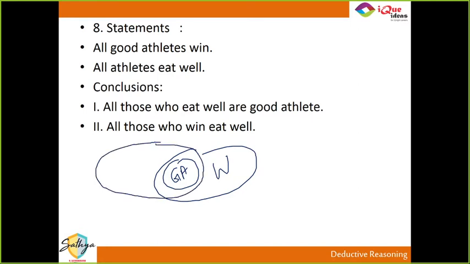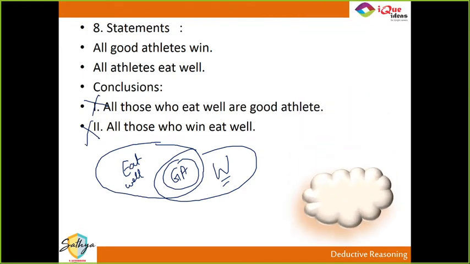So, all athletes eat well. So, using this diagram, all those who eat well are good athletes. No, not necessarily. All good athletes eat well, but the reverse, all those who eat well are good athletes, is not necessarily true. And all those who win eat well is also not necessarily true. So, neither one of them. Yes, guys, did you get this one?